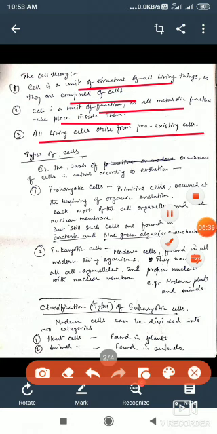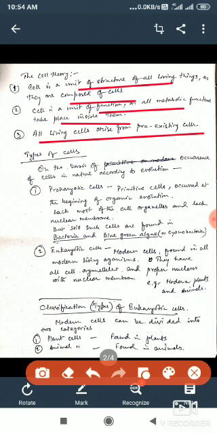Now, the next thing we have to discuss is the types of cells. Whenever we talk about types, we have to take a particular category for typification. What is the category? The category is on the basis of occurrence on the earth.